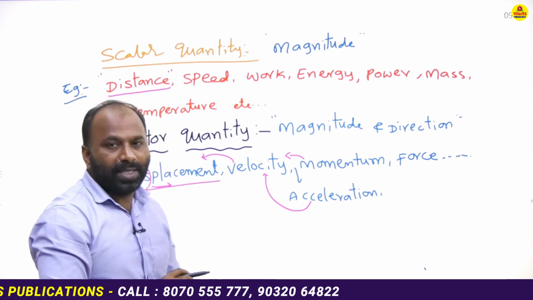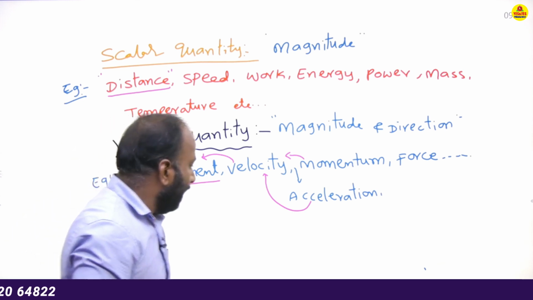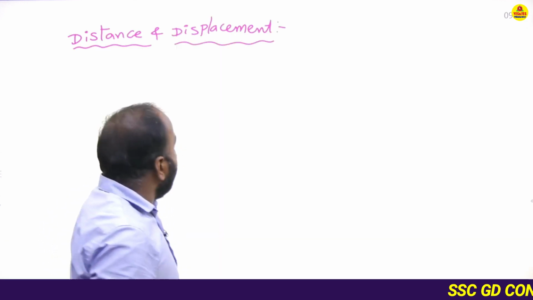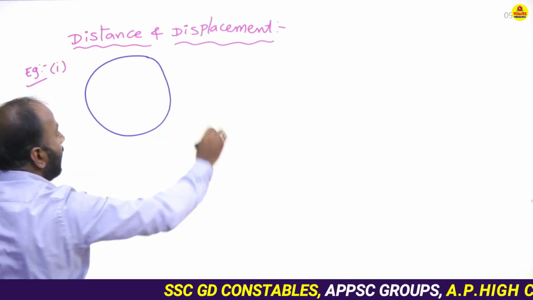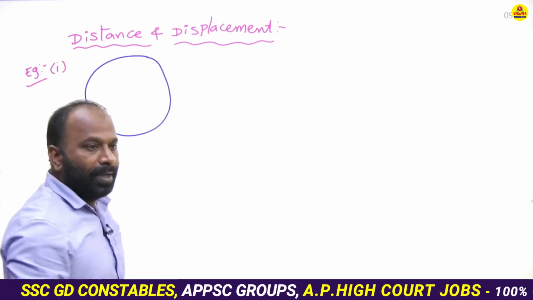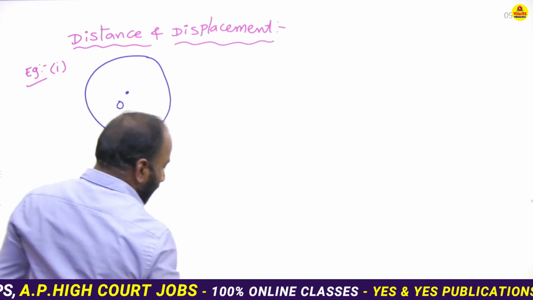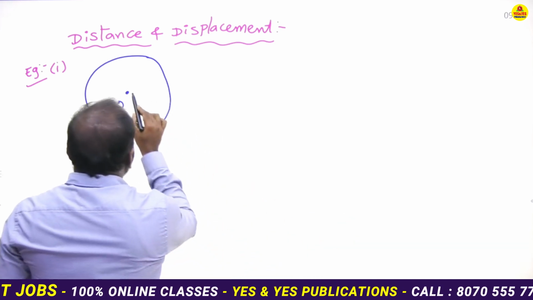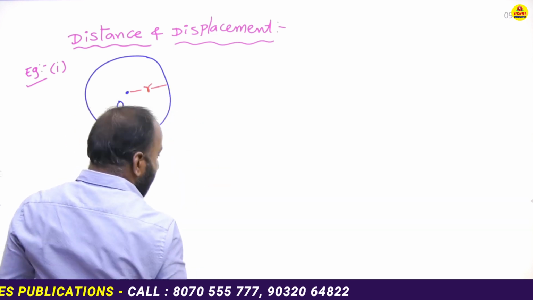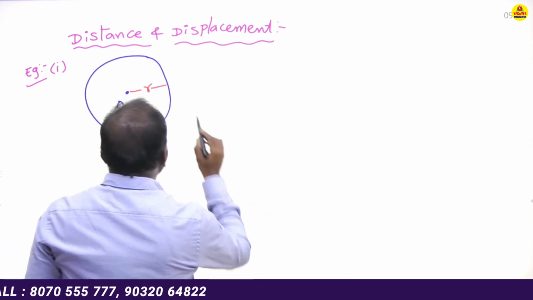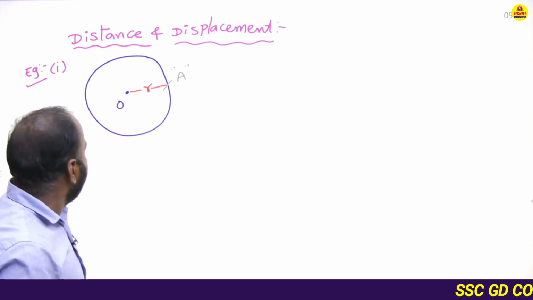What are the main differences between distance and displacement? Let us see the relation between distance and displacement. Example number 1. It is one circle. The center of the circle is O. The radius of the circle is R. The initial position on the circle is A.